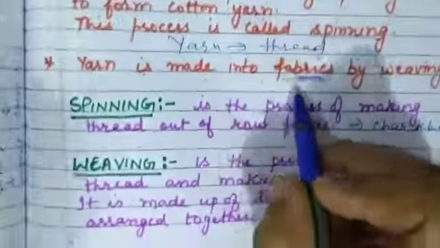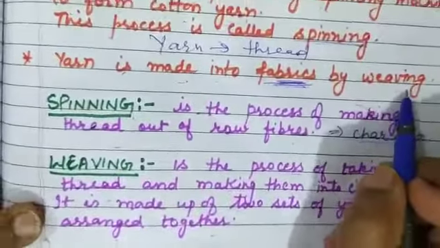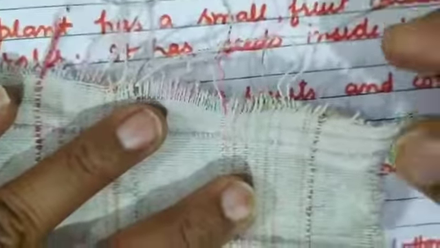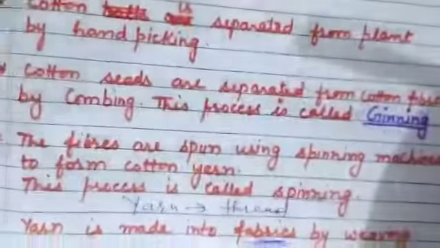Okay. Yarn is made into fabrics. Fabrics means clothes, by weaving. What is weaving? I am showing you a cloth. This is cloth. It has the weaving procedure. The vertical and the horizontal threads are here. These are the vertical threads and the horizontal. It means two yarns are here. One is horizontal, one is vertical. It is spun into each other. And in this way, by weaving, the cloth is prepared.